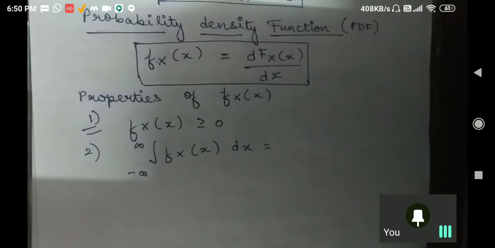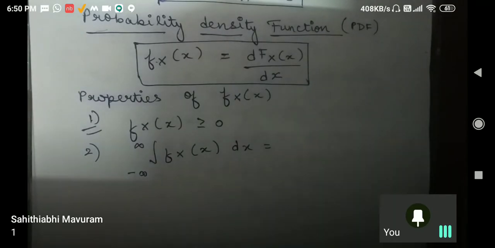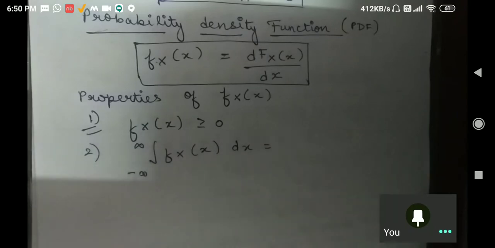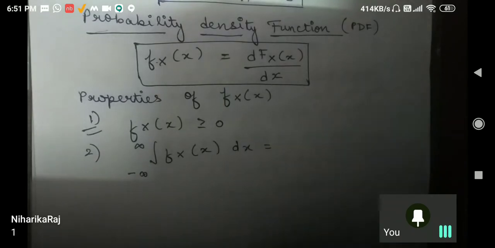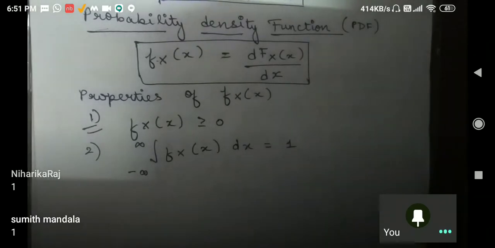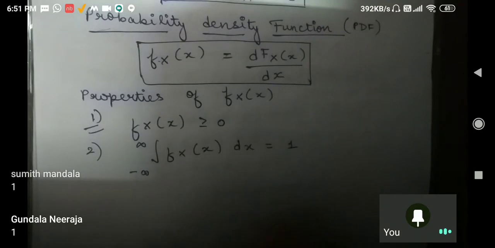With the help of the name of your heading you can tell. Very good. Mahuram, anybody else who can answer me? Okay, perfect. Everyone is saying 1, correct answer.